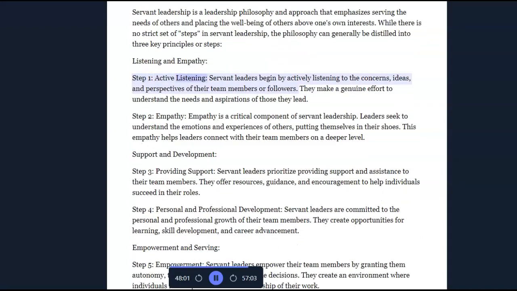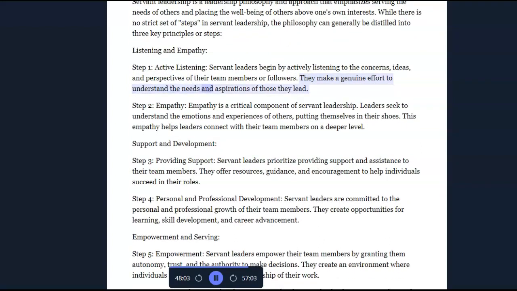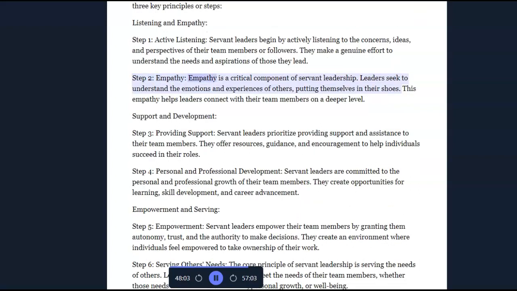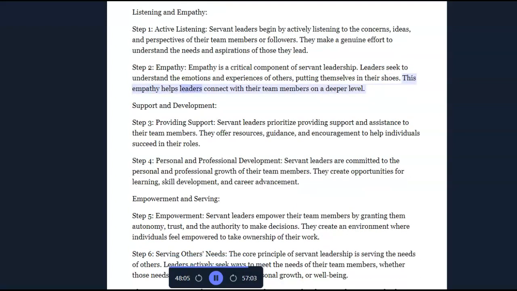Step 1. Active listening. Servant leaders begin by actively listening to the concerns, ideas, and perspectives of their team members or followers. They make a genuine effort to understand the needs and aspirations of those they lead. Step 2. Empathy. Empathy is a critical component of servant leadership. Leaders seek to understand the emotions and experiences of others, putting themselves in their shoes. This empathy helps leaders connect with their team members on a deeper level.